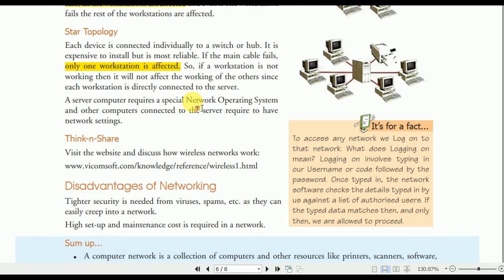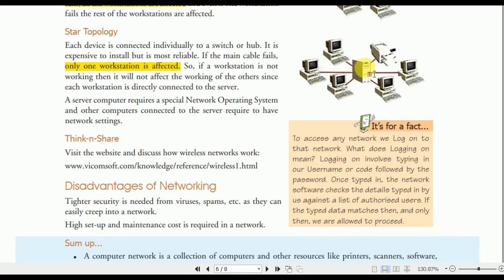So we have read about this star topology. In the shape of a star, all the computers are connected. Like this is the CPU, and these are the computers, and this is another device like a printer.